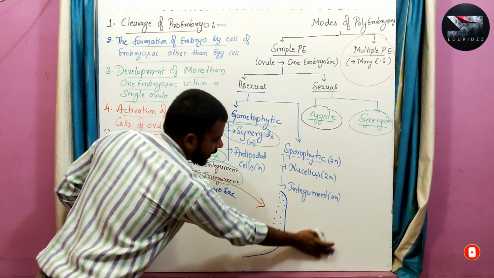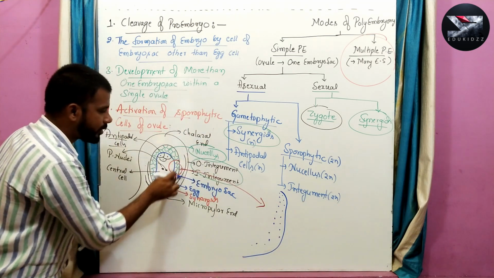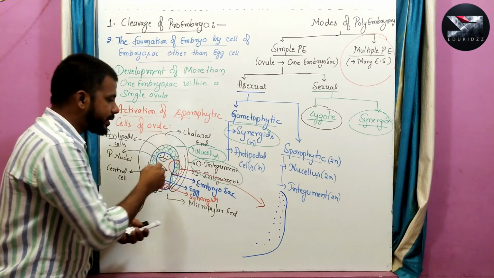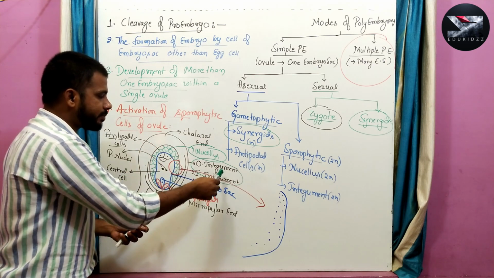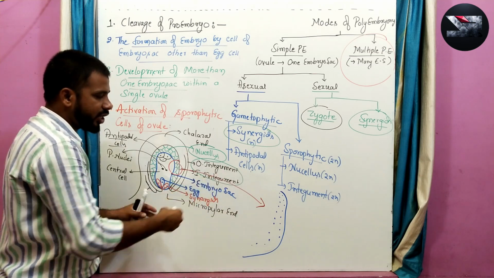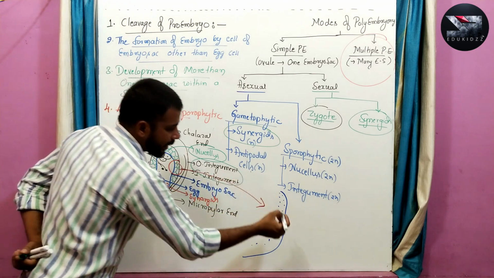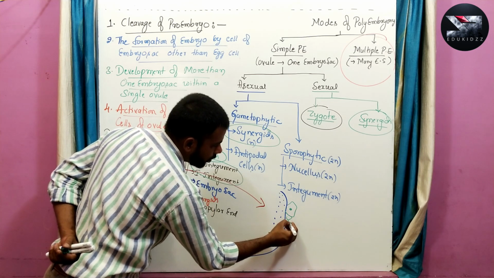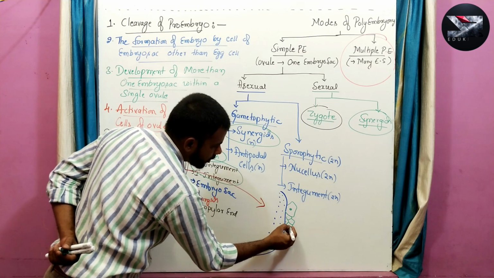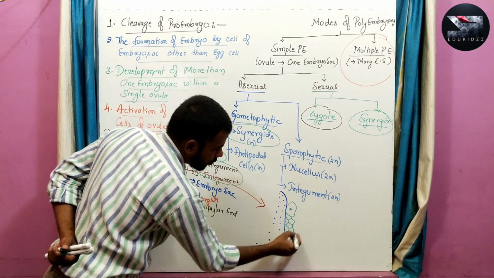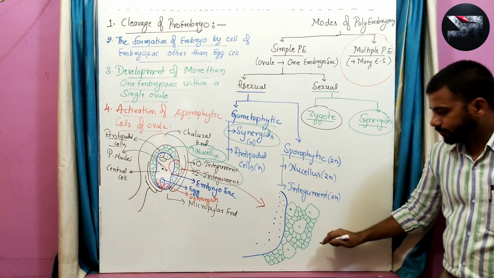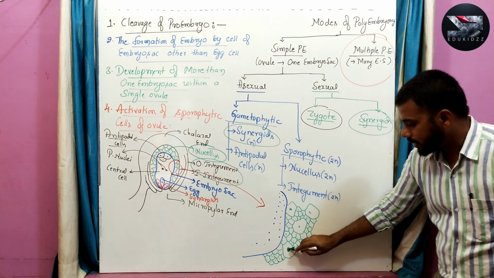This is outside the embryo sac, which has the nucellus. Here what happens, the cells of the nucellus, or in some other cases the cells of the integument, can proliferate. For example, these are the cells of the nucellus. In these nucellar cells, you can observe a few cells like this.